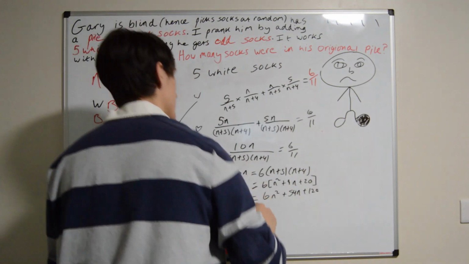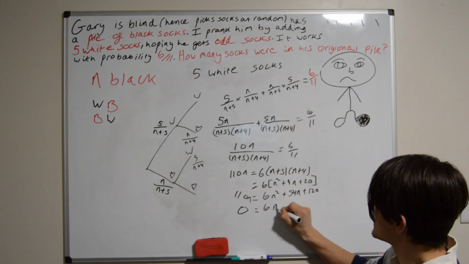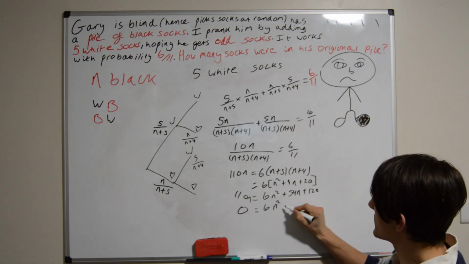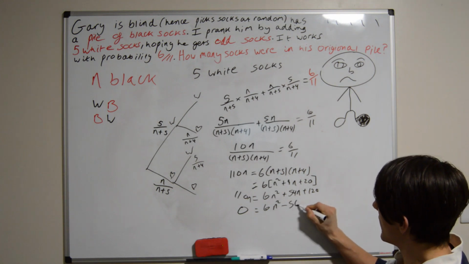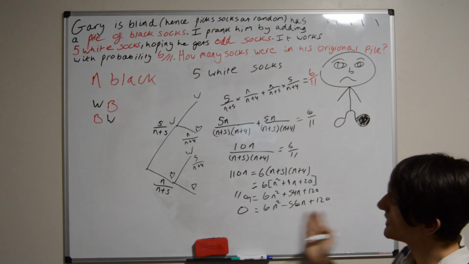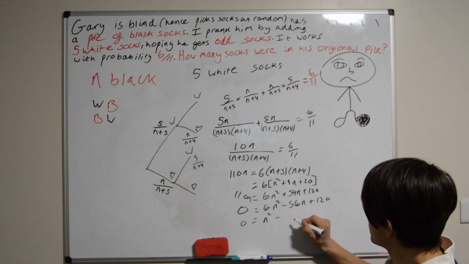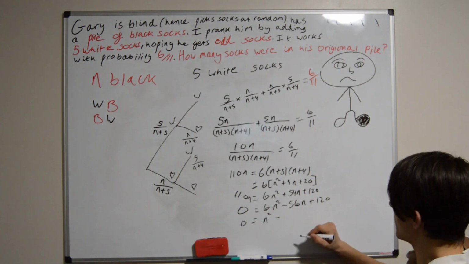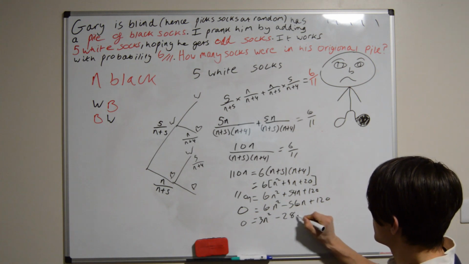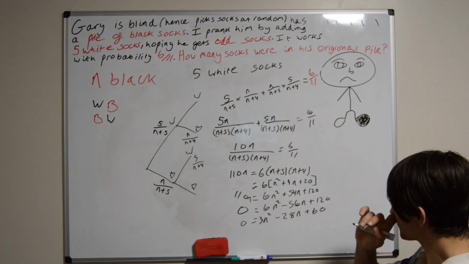So now let's rearrange this. We're going to get 0 equals 6n squared. The difference between this and this is going to be minus 56n plus 120. Let's divide the entire thing by 6. Apologies, we'll divide by 2 first. You get this when you divide by 2, and plus 60.